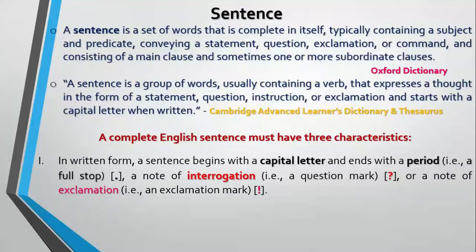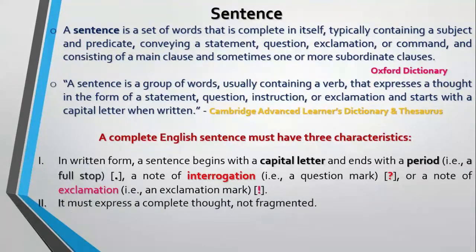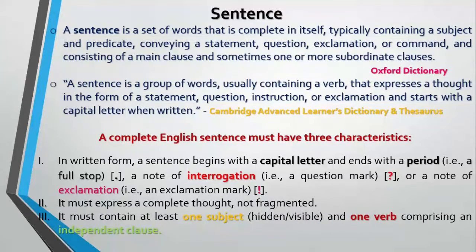First, in written form, a sentence begins with a capital letter and ends with a period. By period, we mean a full stop, a note of interrogation, which may also be called a question mark, or a note of exclamation. Second, it must express a complete thought, not fragmented. Third, it must contain at least one subject, hidden or visible, and one verb comprising an independent clause.